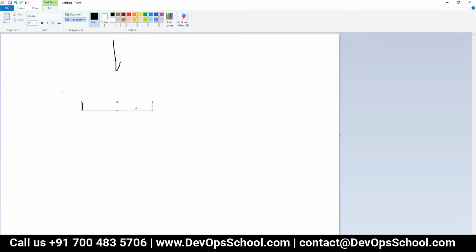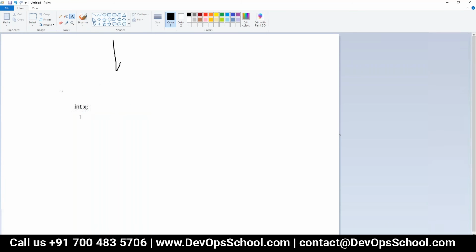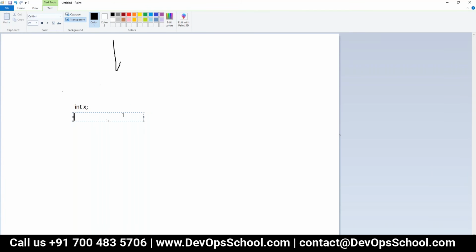So in Java-like languages, if I write int x, this data type of the variable is available at static time, right?